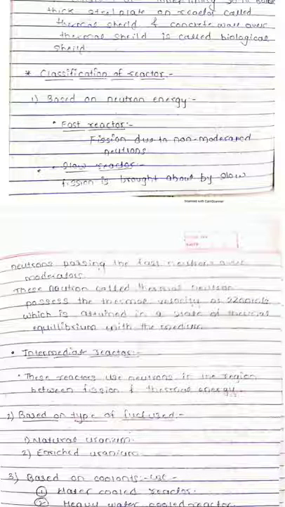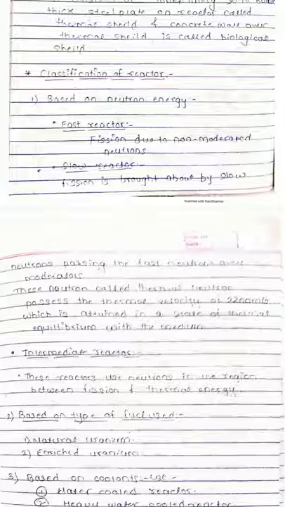So basically the first one depends on the neutron energy, meaning the energy which is utilized for the reaction, generated due to the fission of the material. It is classified as fast reactor, slow reactor and intermediate reactors. So these depend on the neutron energy which is produced.